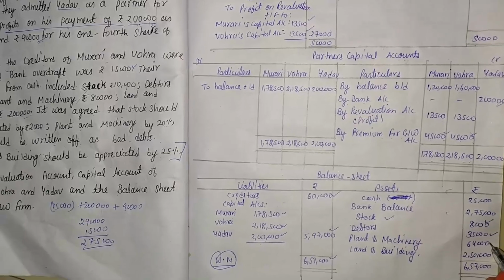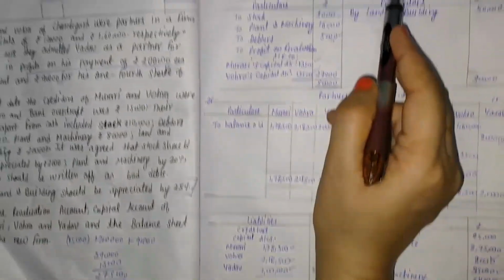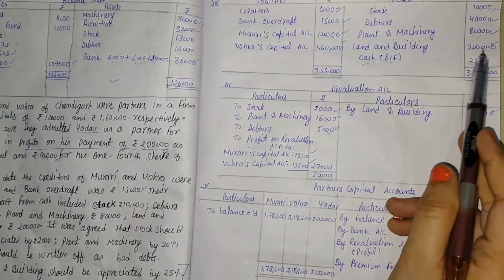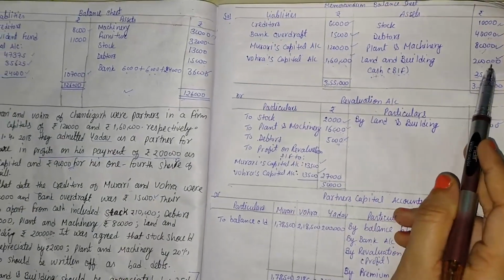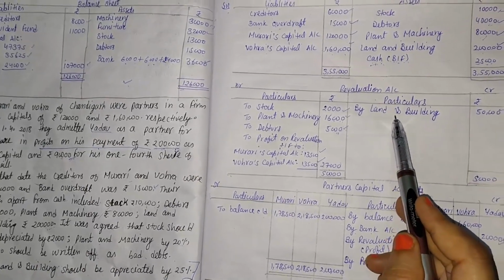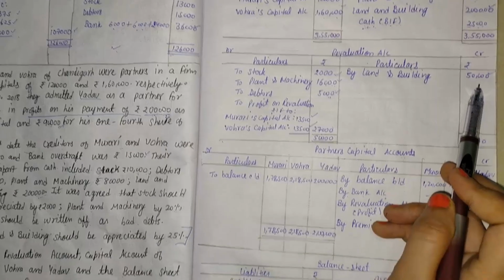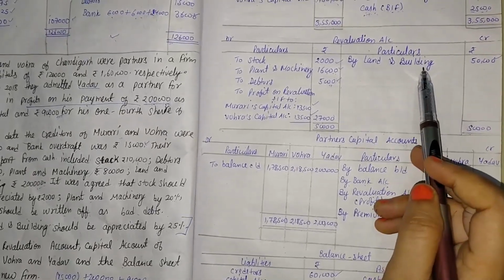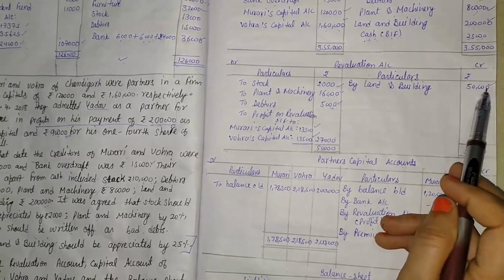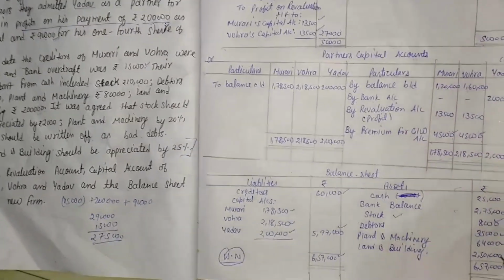So the new value of plant and machinery is 64,000. Now the next value is land and building. The value of land and building is 2 lakh rupees. And we find that in the revaluation account the land and building value is also given, by rupees 50,000. It means the land and building value appreciated by rupees 50,000. So 2 lakh plus 50,000 is 2 lakh 50,000.